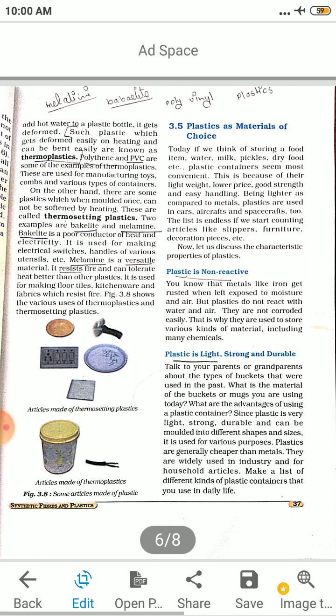Since plastic is very light, strong, durable, can be molded in different shapes and sizes, it is used for various purposes. Plastics are cheaper than metals. They are used in industry and household articles. Make a list of plastic items. Right now on my table, I can see a plastic water bottle. One thing made up of plastic.